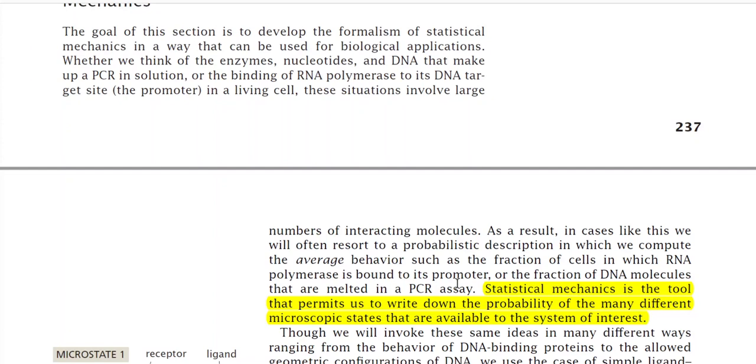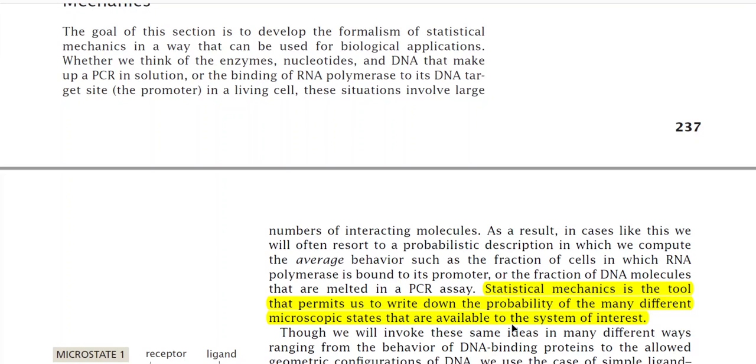So there are many cells, and you are going to find the fraction of the cells in which RNA polymerase is bound to its promoter. Or, for example, the fraction of DNA molecules that are melted in a PCR assay. There will be many such examples in biological systems.